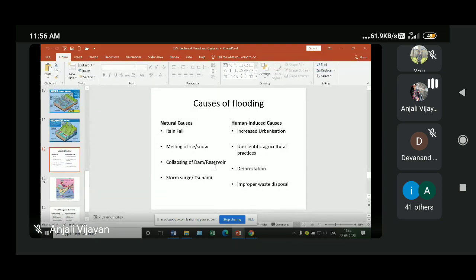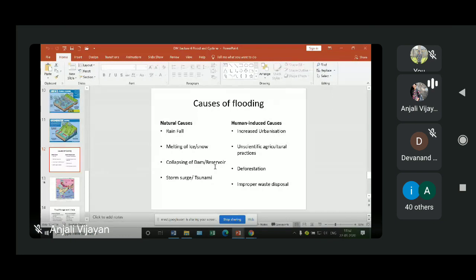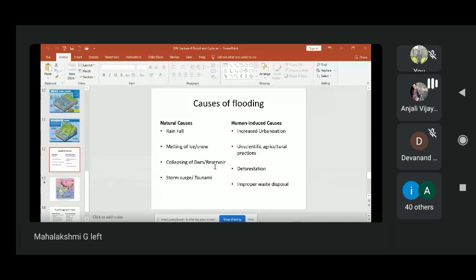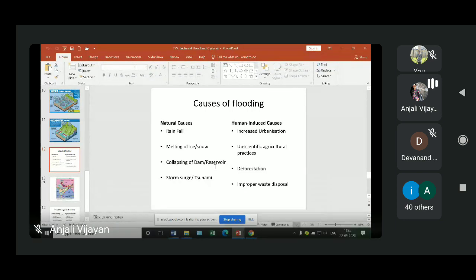And last is improper waste disposal. If you look around, you can see most of the time the garbage is not properly disposed. This garbage can enter the drainage system and clog the drain. This happens with natural water bodies also. This large amount of garbage will block and obstruct the free flow of water. So during heavy rainfall, the excess water cannot go to the main water bodies, and it can also lead to flooding.